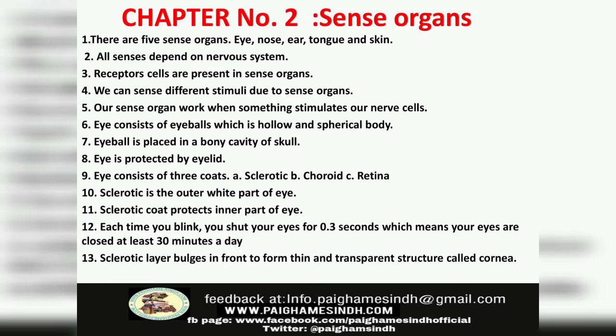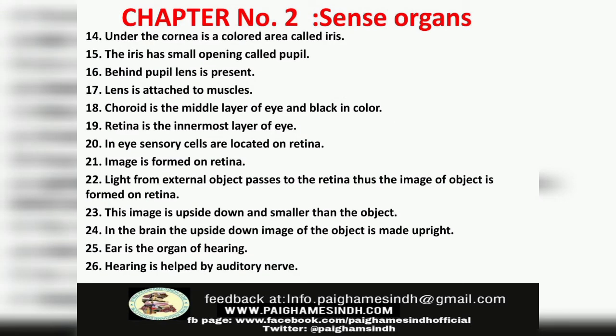Number 13. Sclerotic layer bulges in front to form thin and transparent structure called cornea. Number 14. Under the cornea is a colored area called iris. Number 15. The iris has small opening called pupil. Number 16. Behind pupil lens is present. Number 17. Lens is attached to muscle.